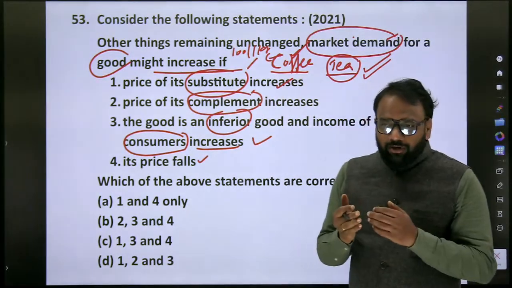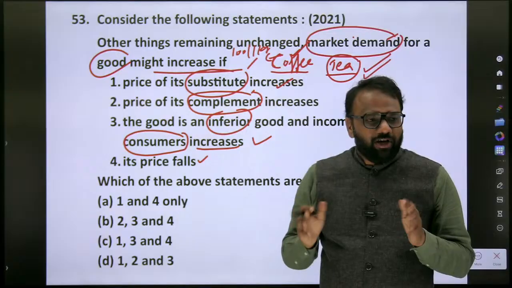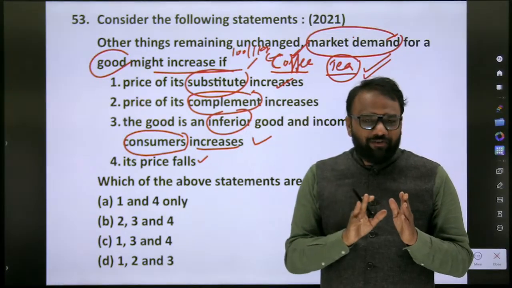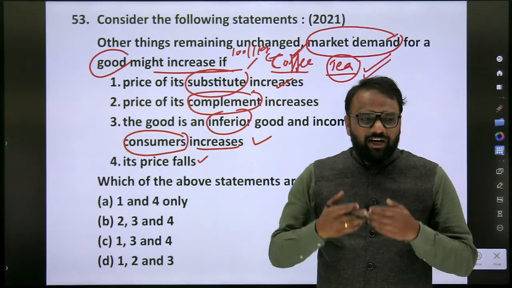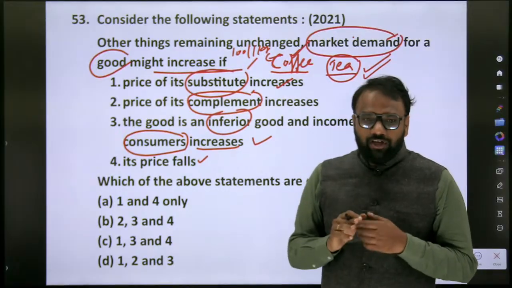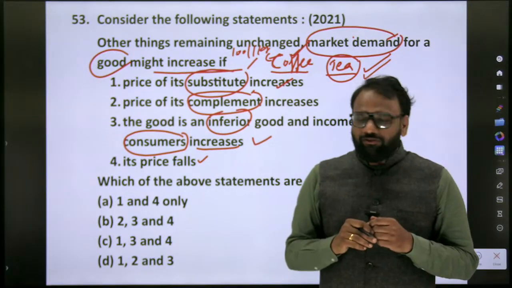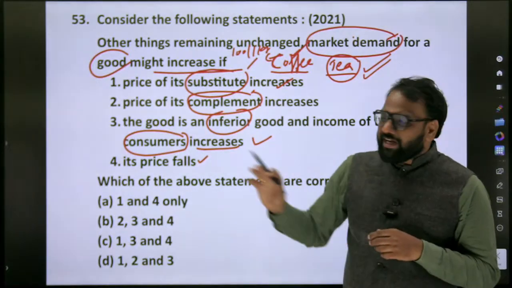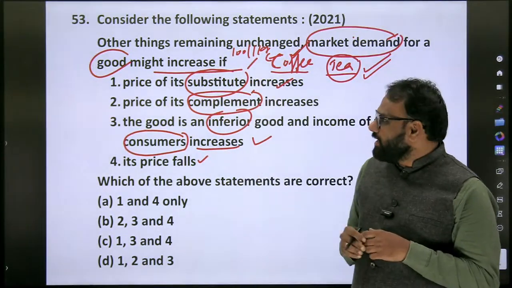So if the price of tea increases, what happens? All will say, no, now we will be satisfied with coffee itself. So they'll go and start asking for coffee itself. So the demand for coffee will increase. So the first one is right. We need not necessarily take the same examples for all the statements.